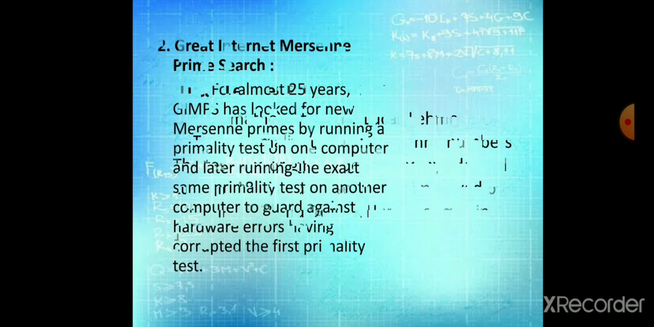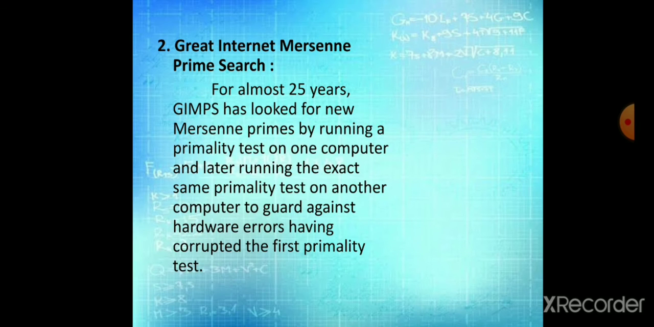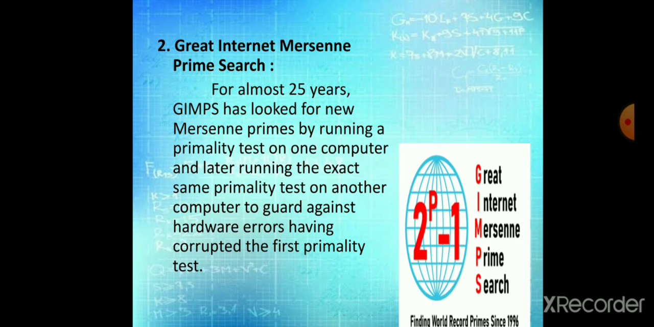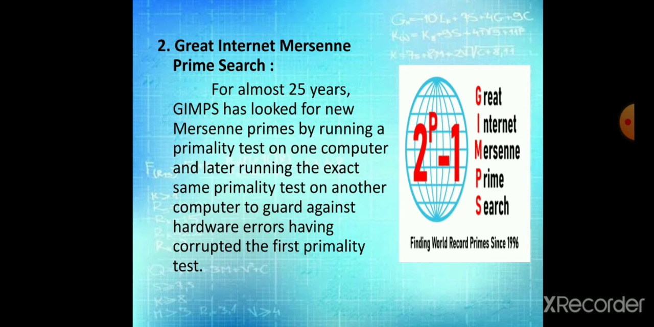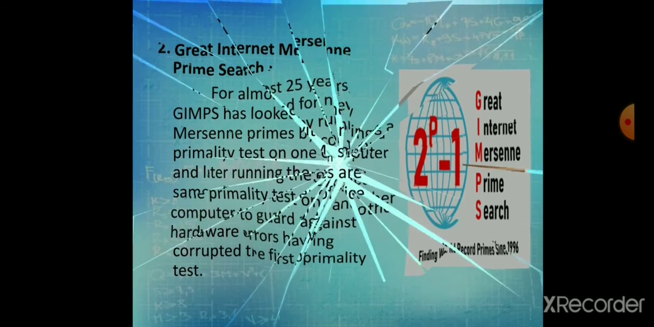Second test for the Mersenne prime: the Great Internet Mersenne Prime Search. For almost 25 years, GIMPS has looked for a new Mersenne prime by running a primality test on one computer and later running the exact same primality test on another computer, to guard against hardware errors having corrupted the first primality test.